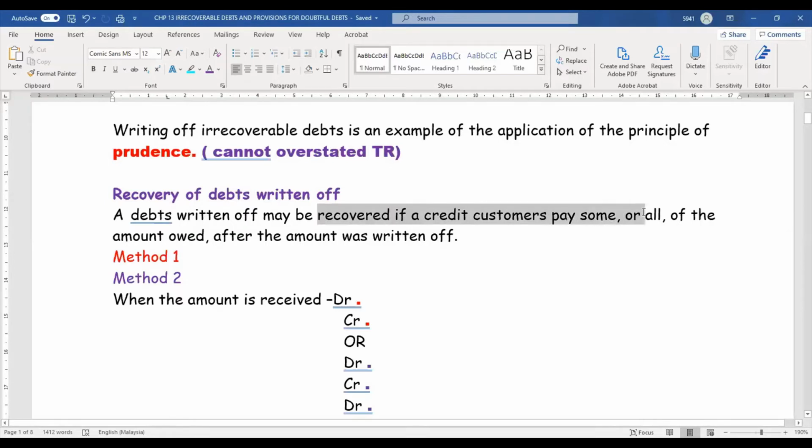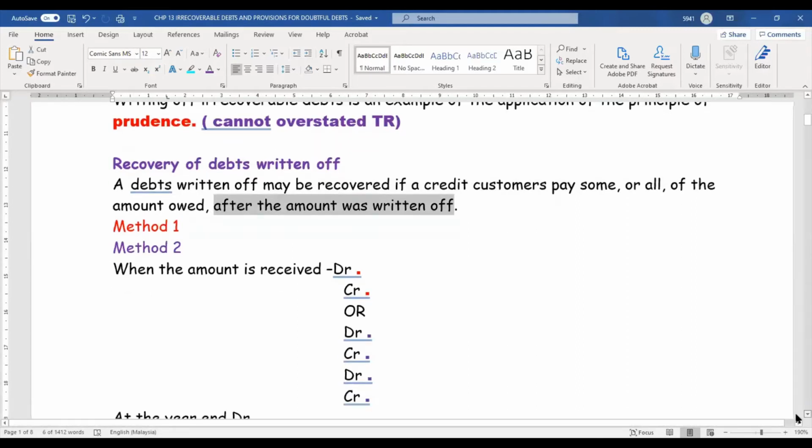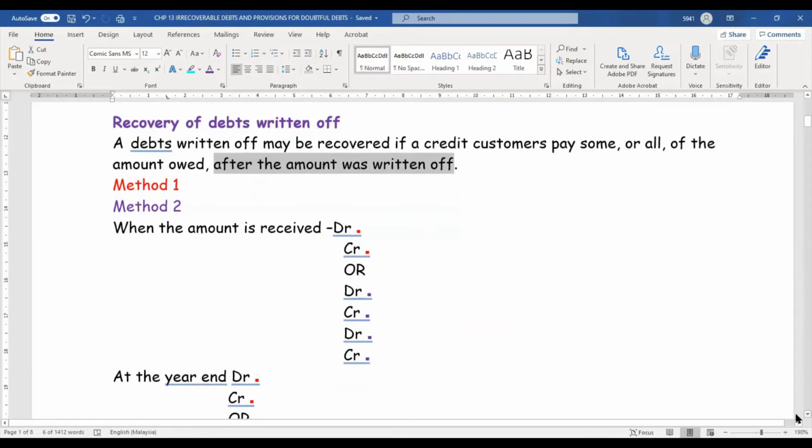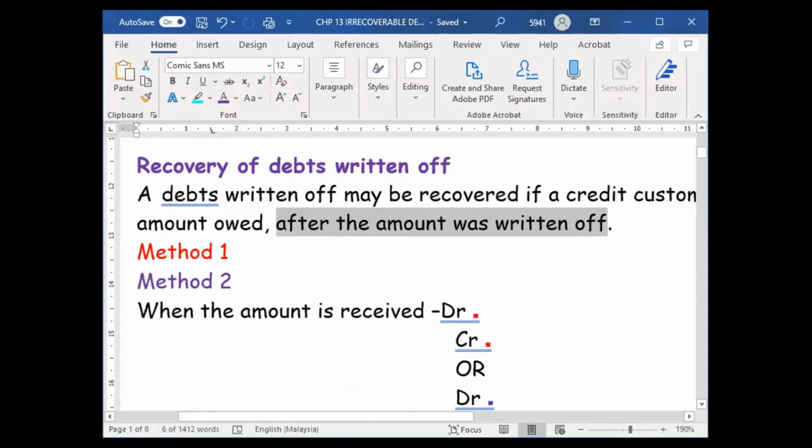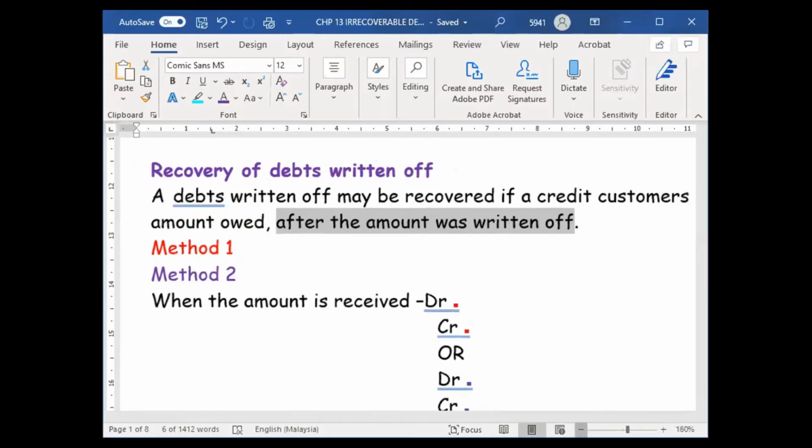Sometimes they pay some of the debt, or they can pay all of the money they owed. After the amount is written off, they come back and pay. To record this recovered bad debt, we have two methods, method 1 and method 2.